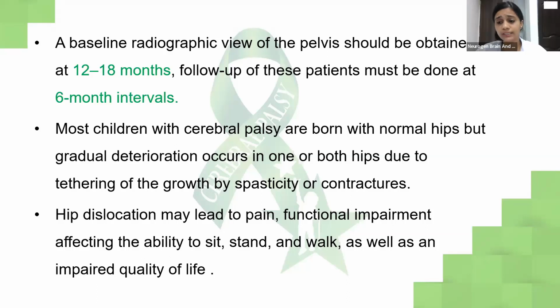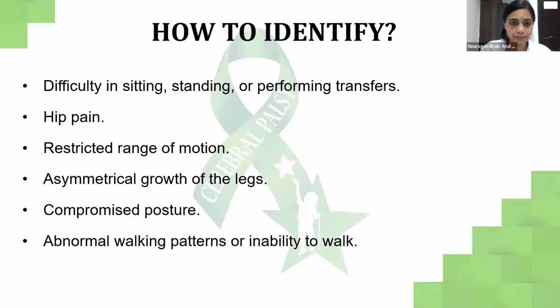And mostly children with CP are not born with problems with the hip, but because of increase in tone or increase in spasticity or contracture, they go through that phase and have the tendency to get it dislocated. And hip dislocation will really lead to pain and functional impairment. They might not be able to sit, stand or walk, and they might have impaired quality of life.